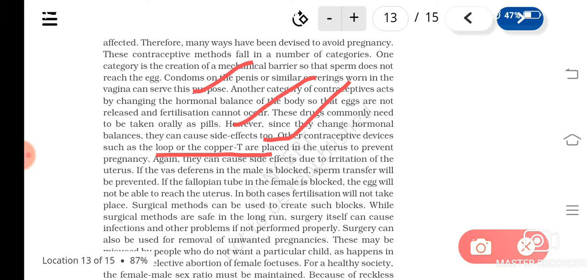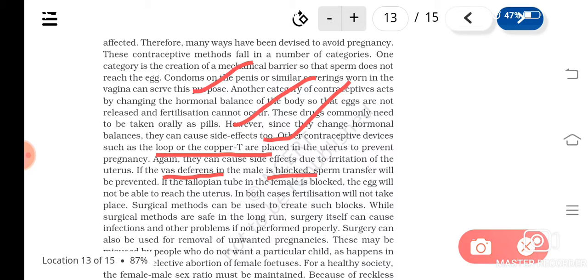Understood? Now there are permanent methods, which are used by males and females. In males, we have learned that the vas deferens is there, isn't it? This vas deferens is blocked in males so that sperm transmission will not take place. If sperms are not able to reach the uterus, then there won't be fertilization.